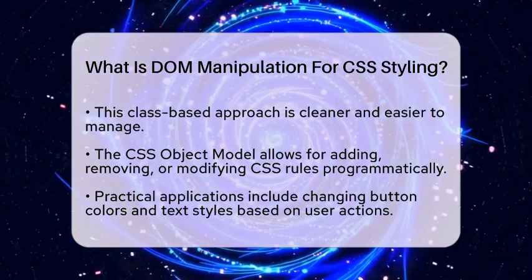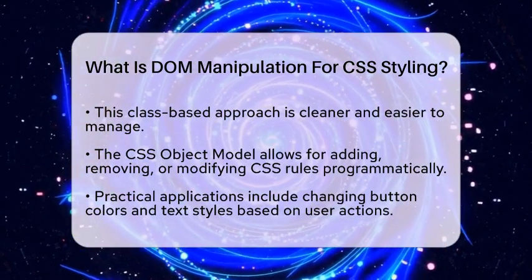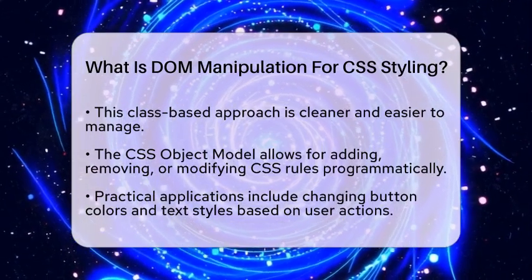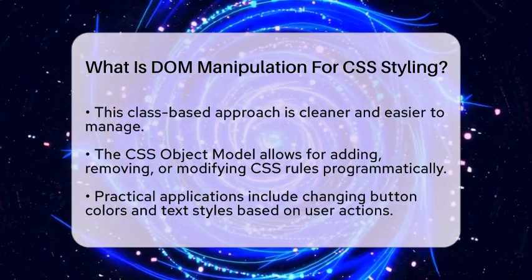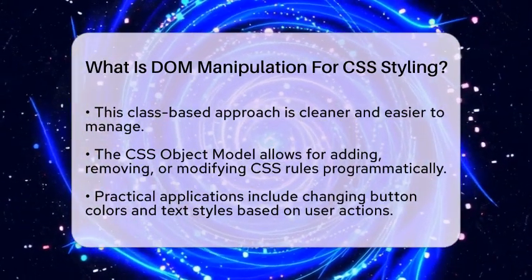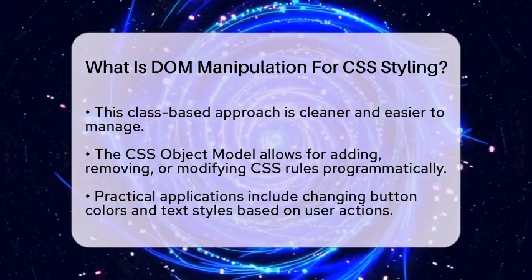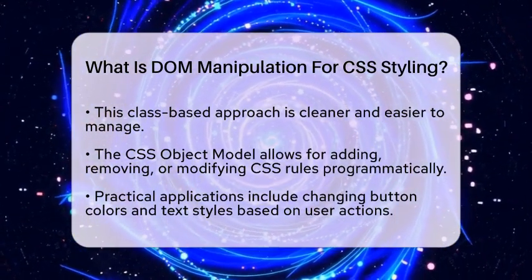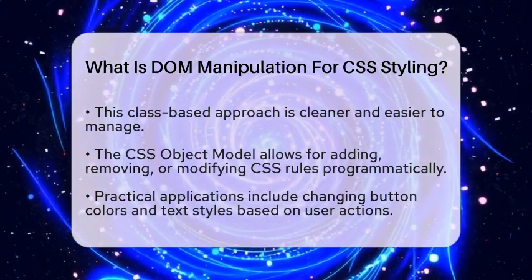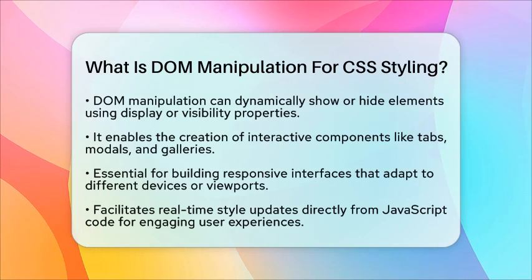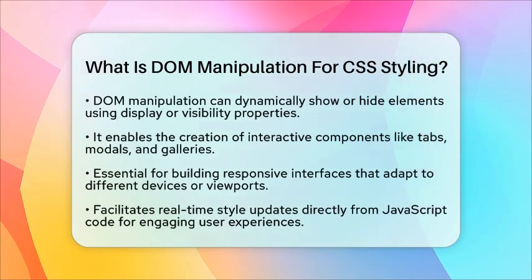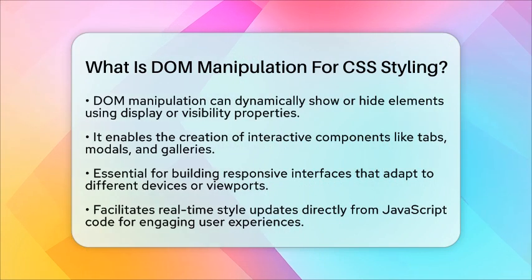You might change button colors or text styles in response to user actions. You can dynamically show or hide elements by adjusting properties like display or visibility. This technique is also used to create interactive components such as tabs, modals, or image galleries that change based on user input. Moreover, DOM manipulation is essential for building responsive interfaces that adapt styles based on device or viewport changes.